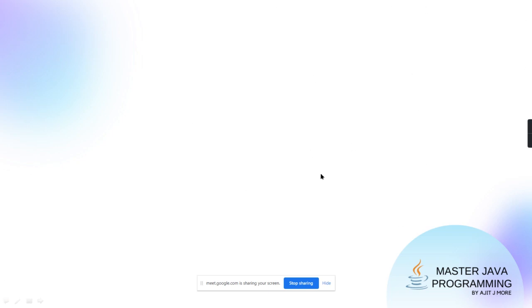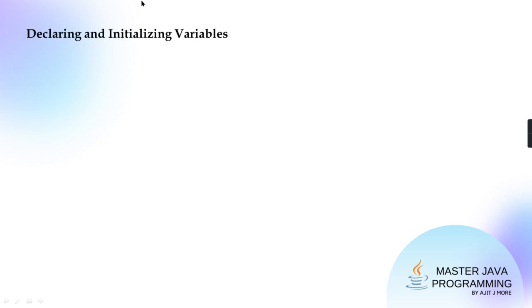Now, continuing with yesterday's discussion, right? Yesterday we started with this topic, declaring and initializing variables. Quick recap, we'll take. I told you that Java is a strict type language, and as it's a strict type language, you cannot use any variable without its prior declaration, right, guys? So if you want to use any variable in the code, prior you have to declare it, and unless and until you declare it, you cannot use it, right?